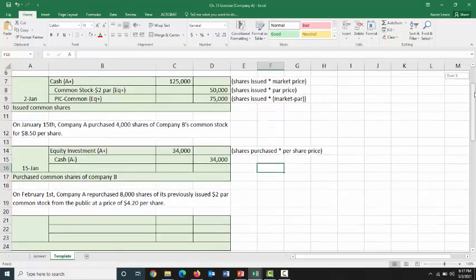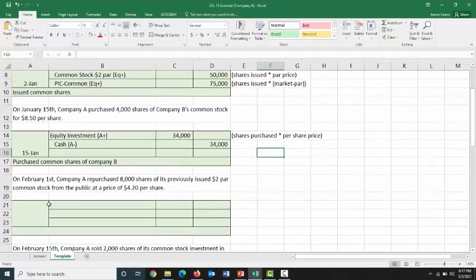Our next entry, on February 1st, Company A is going to repurchase 8,000 shares of its previously issued $2 par common stock from the public, and they're going to do so at a price of $4.20 per share. So again, we have the words common stock in there, but we can't just go on autopilot and put it into common stock. We have to figure out what the nature of this common stock changing hands is. Is it our shares that we're selling to the public? No, it is not. Is it someone else's shares that we are purchasing? It's also not. It's our shares that we're purchasing.